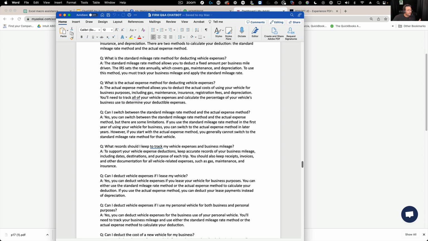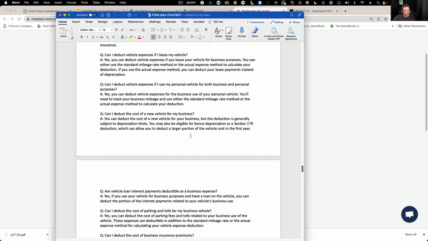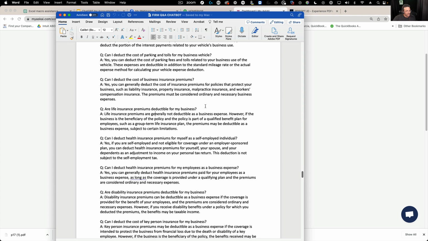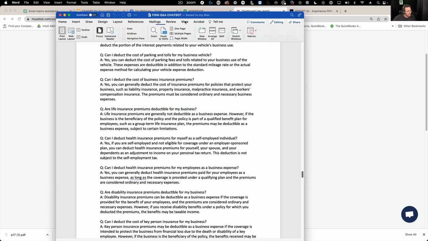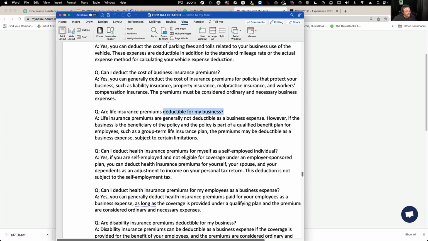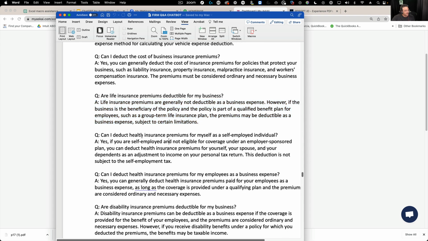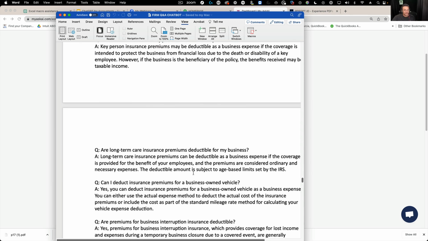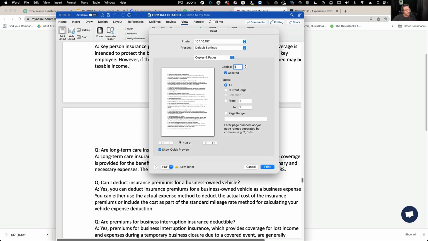So imagine you build a document like this. Let's just use a specific example. Are life insurance premiums deductible for my business? And then here's the explanation. Is health insurance deductible? Here's the explanation. So imagine you had a big document like this, or a series of documents, organized in whichever way, shape, or form you want. And then imagine you create a PDF of this document.